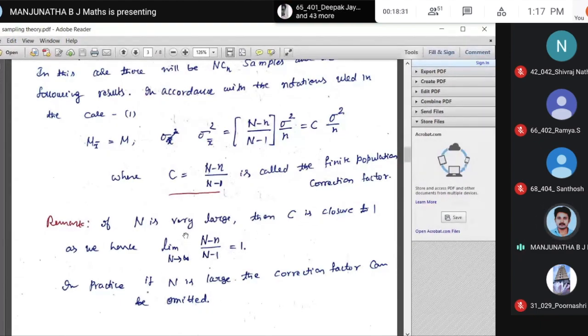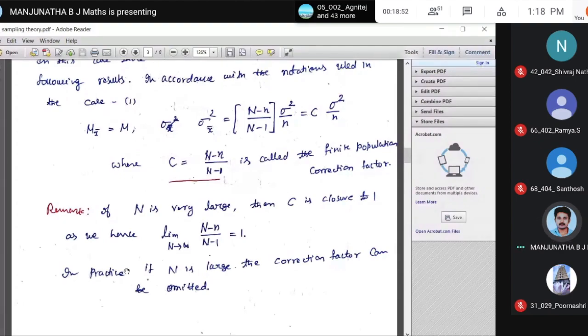If you take n common, 1 minus small n by capital N. Here also n common, 1 minus 1 divided by small n, capital N, and cancel. If you put the limit, 1 minus n is finite. So 1 over n goes to infinity, 1 by infinity is 0. So 1 minus 0 divided by 1 minus 0, 1 by 1, that is equal to 1.